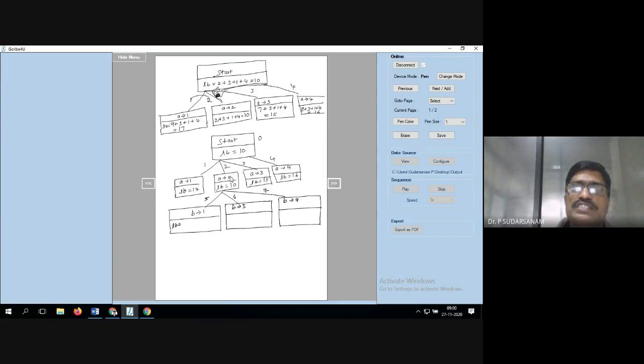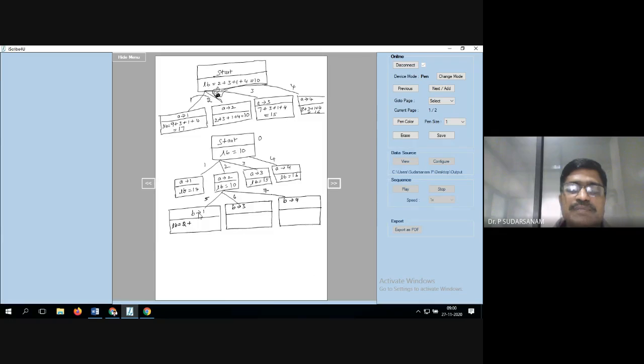Now the first row is nothing but already you have taken A is equal to 2. That value is to be written here now, 2. For all the boxes, the first value to be 2 only. Here also 2, here also 2 only. So now lower bound is equal to 2 you have taken.